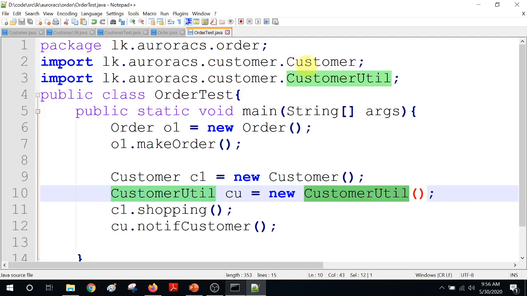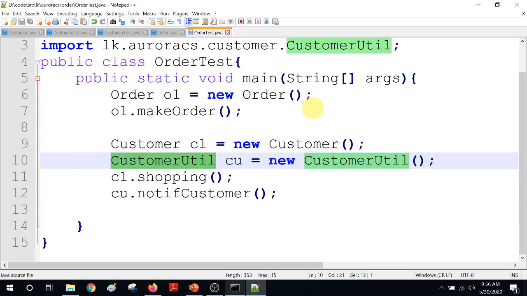If you have just star, you might import 2-3 packages like that, and then by looking at the class you can't figure out whether it's coming from package X or Y or Z. So whenever possible, of course you have to do a little more typing, but the best practice is to import individually unless you are importing a lot of classes from a package, in which case you might go for the star approach.